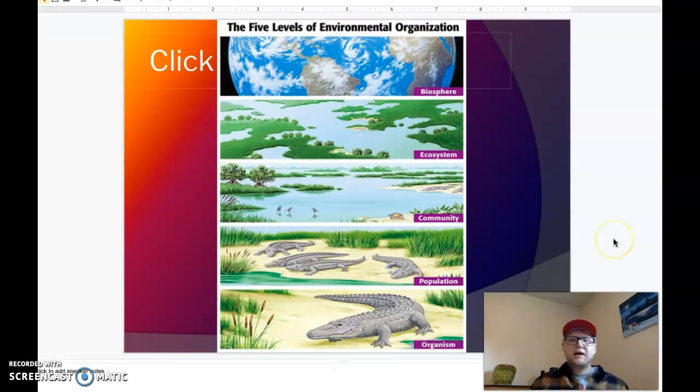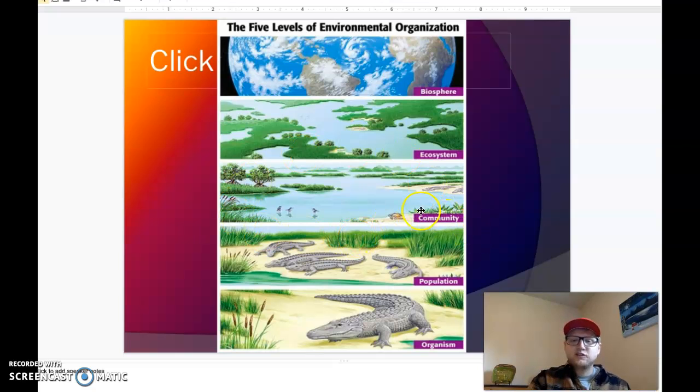So if you look at this picture here, this just shows how the classifications change. Here, this is the single organism, an alligator, okay? Very small, one organism. A population is this group of four alligators on this riverbank. Maybe you're looking at the population of alligators on a river. Here it is four. If you look here at the community, this is how all of the living things interact with each other in this picture.